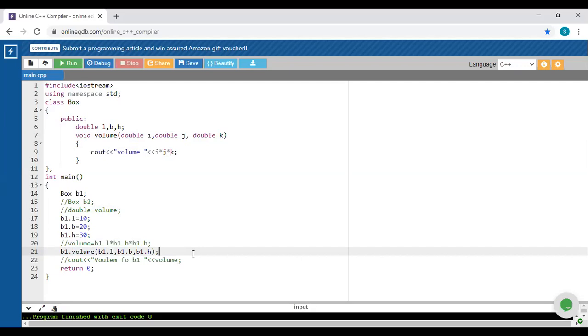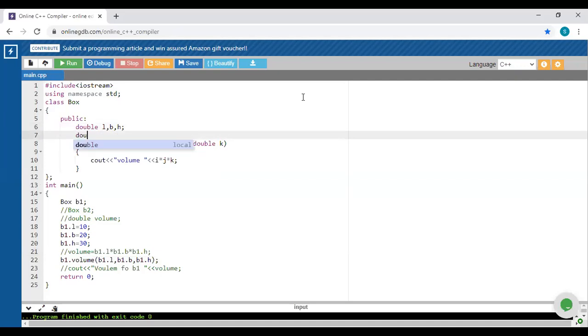So again, with the help of the scope resolution operator, how are you going to calculate that one? Yes, with the help of the scope resolution operator, how will the calculation be? Box, scope resolution. First of all, just mention it as void and then volume, and he is going to accept three different variables of double type.